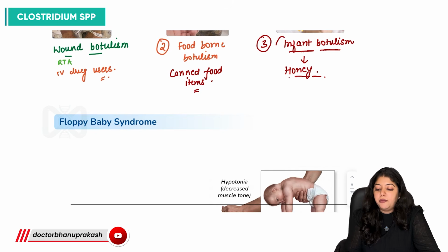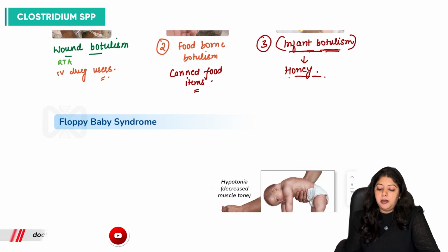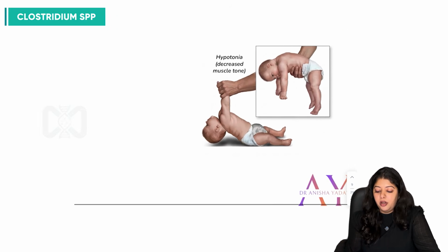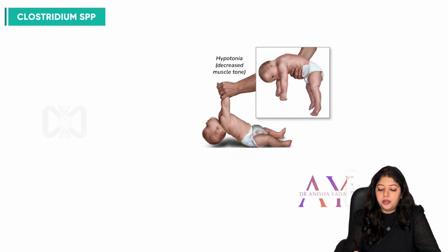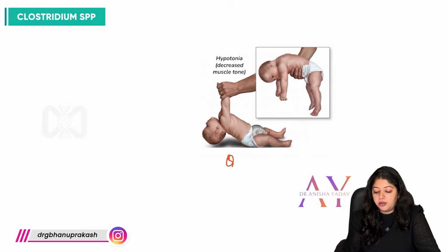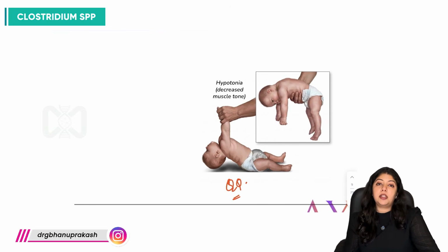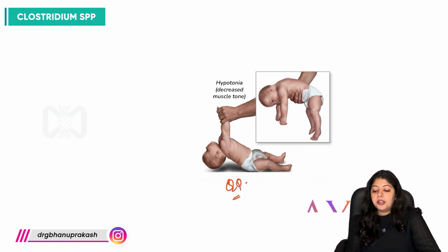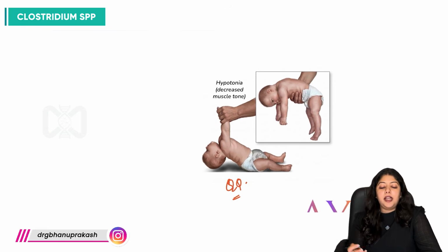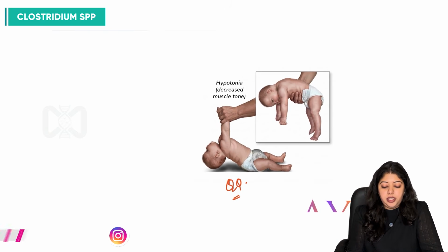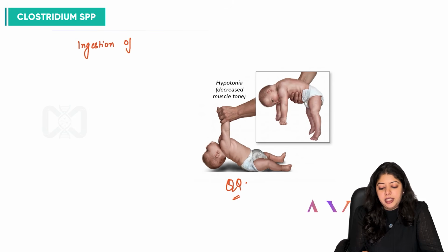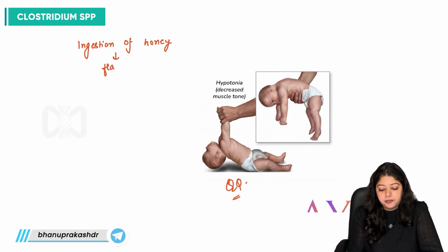So infant botulism, a very favorite question for infant botulism is floppy baby syndrome. What exactly is happening here? Of course, there is flaccid paralysis because of ingestion of honey.